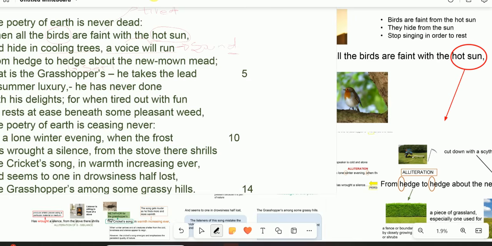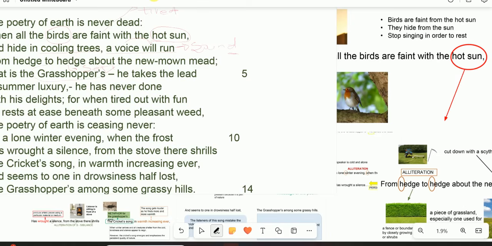That is what now? The grasshopper. The birds are silent because of the heat. They are chilling or hiding in the cooling trees to cool off from the scorching sun. However, from hedge to hedge, I said this is a setting, and we've seen what is a hedge. About the new mown mead, we've seen that. The voice will run. What is that voice? The voice of what?